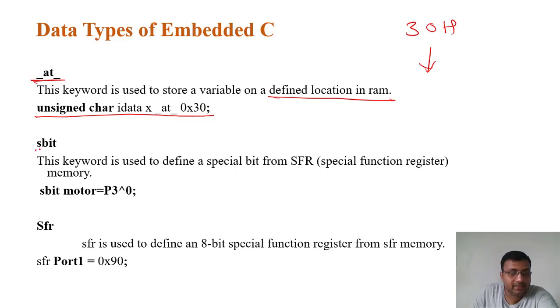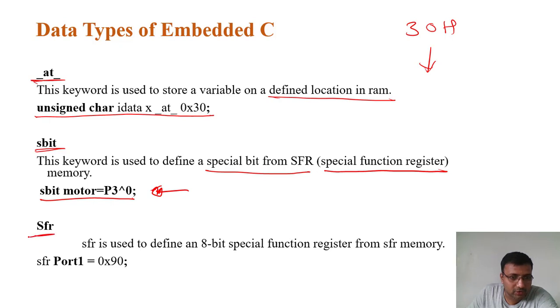The next is the sbit keyword. This keyword is used to define a special bit of an SFR. SFR stands for special function register, and we can write like this: sbit motor = P3.0. So we can connect the motor to P3.0 like this.